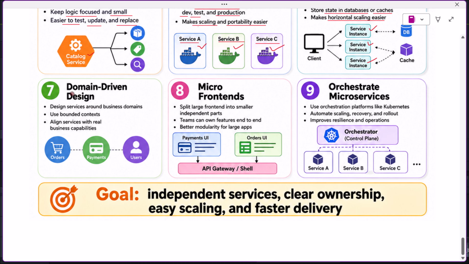The seventh best practice is domain-driven design. Services should be designed around business domains. Use bounded context and align services with real business capabilities. For example, orders, payments, and users can be separate business domains. Each domain should have clear ownership and responsibility. This keeps the system closer to the business model and easier to understand.